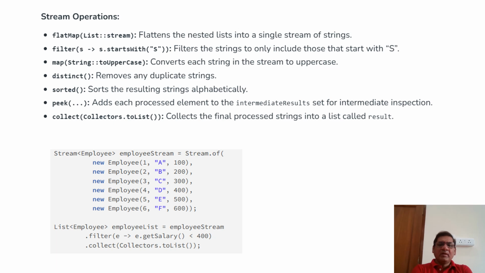Here we can see, with the help of streams, we already have a stream of objects, right? With that stream of objects, I'm filtering, where e.getSalary is less than 400. Already we have employee objects, so we have provided the list of objects into streams. With the help of the stream, we are filtering the objects whose salary is less than 400, and collecting as a list. This is how we use streams for POJO objects.